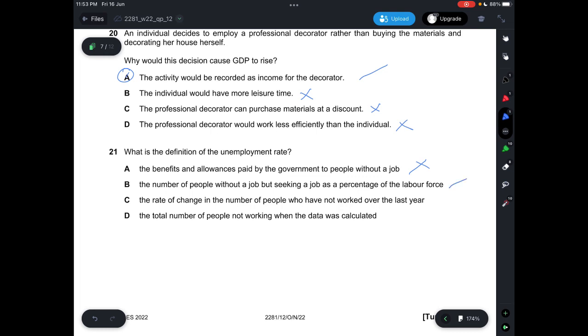C, it says the rate of change in number of people who have not worked over the last year. But if that's the case, the number of people who have not worked would include housewives, students, people with pensions, babies. People who are actively looking for jobs but cannot find a job are the ones who are unemployed. So C would include people who are not actively seeking work as well, so C is not correct. And D says the total number of people not working. Again, you're also including students, housewives, people who are not actively searching for jobs. So it's not correct. So I'll say B.